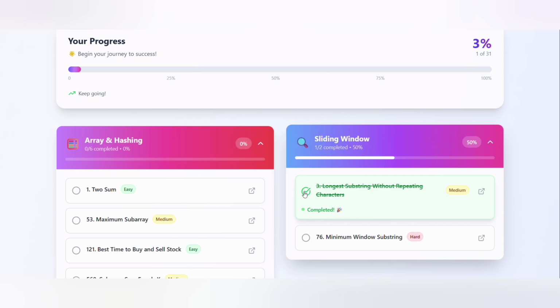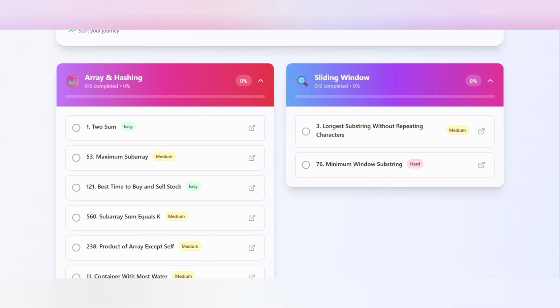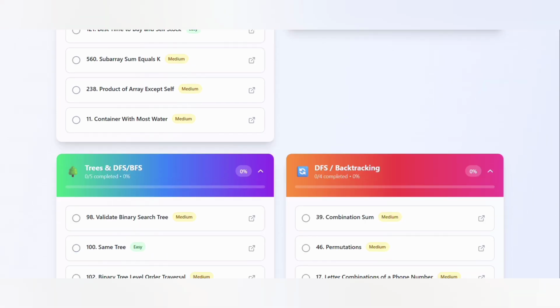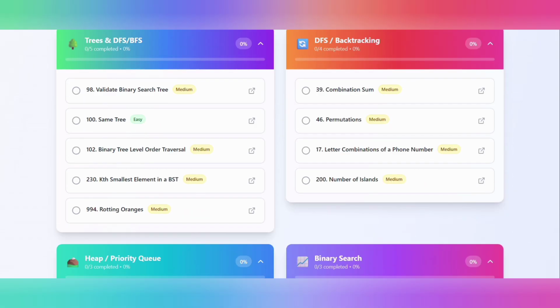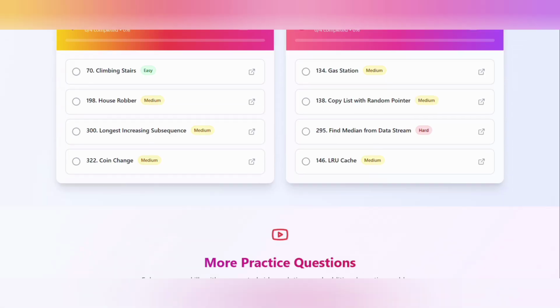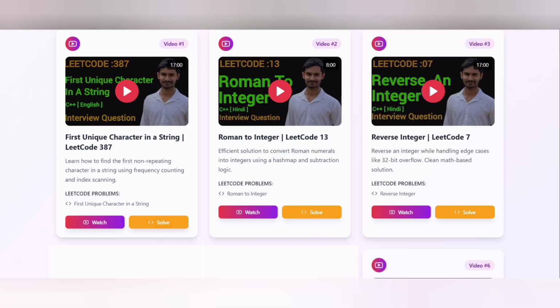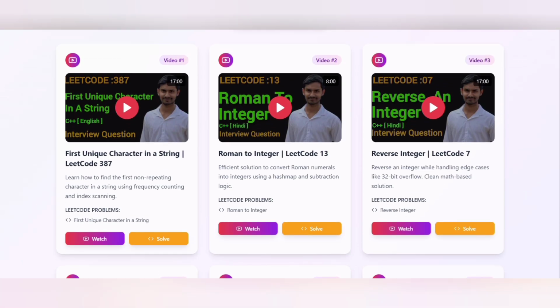And now the cool thing, that is the topic-wise 31 curated problems. So you can see it covers array and hashing and many more, like tree, DFS, then heap, priority queue, binary search, dynamic programming, and miscellaneous problems. So overall 31. And after that I have added some more practice questions along with their video solutions.